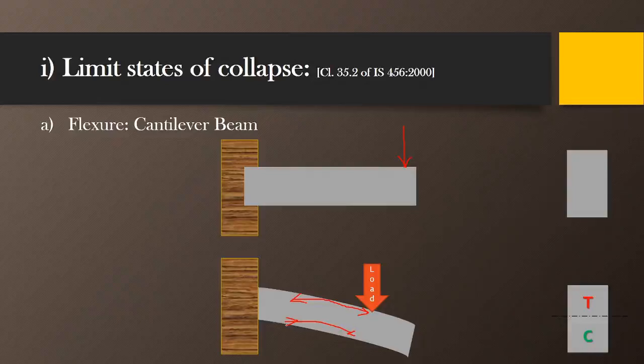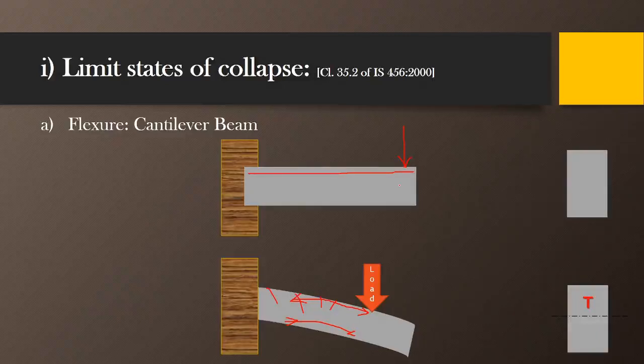These conditions are called flexural conditions. Mostly the possibilities of failure of such sections are cracks here, here or here. To avoid this, normally we provide the reinforcement in the top portion.